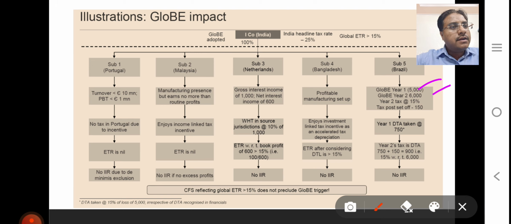So 15% of 5,000 is the first year deferred tax asset. Next year your tax is 150 plus reversal of the deferred tax asset of the first year. Total tax is 900. That is your ETR is 15%: 900 divided by 6,000, your ETR is 15%, no IIR is applicable. So this is the purview of GloBE impact.